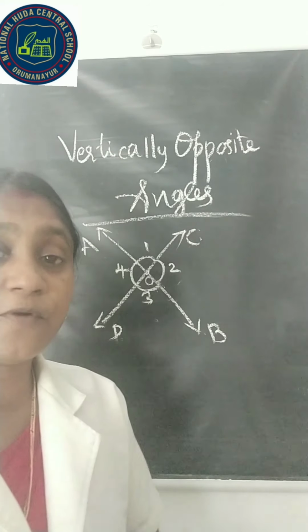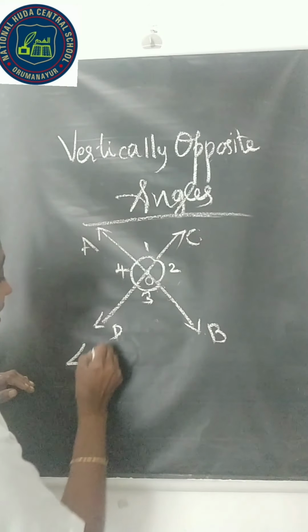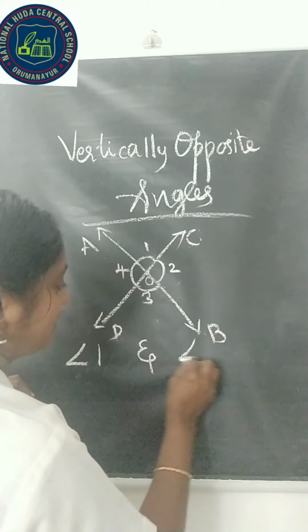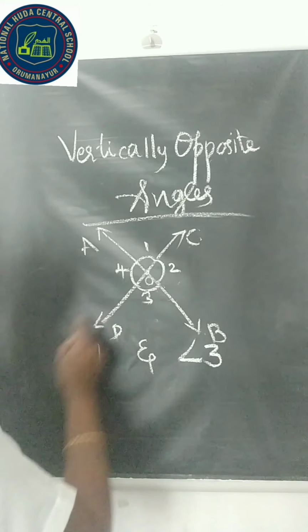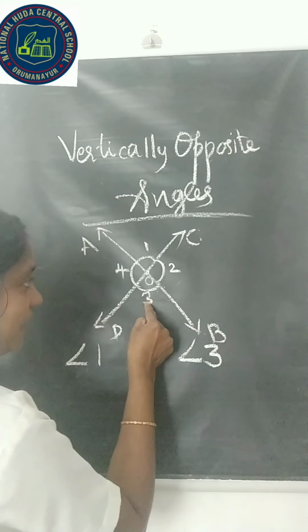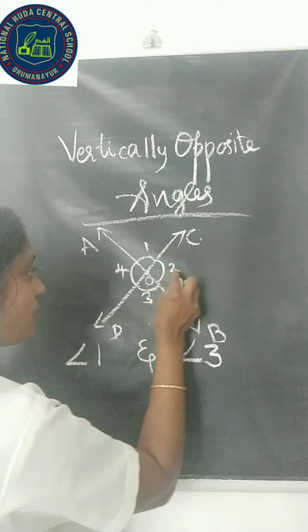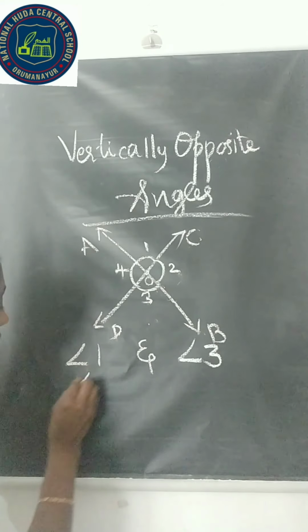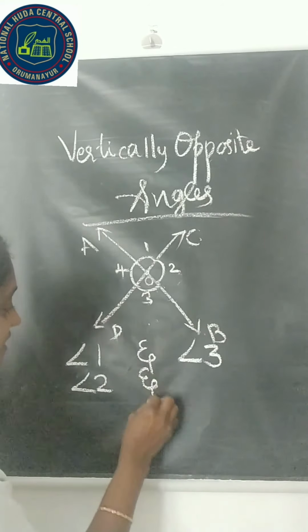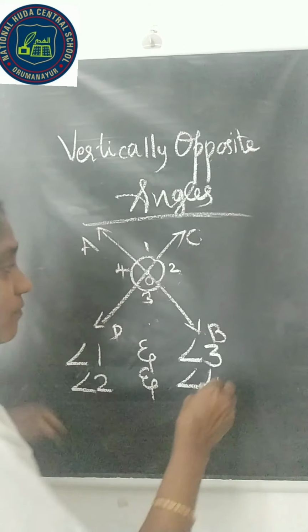The vertically opposite angles are angle 1 and angle 3. Angle 1 and angle 3 are vertically opposite angles. Also angle 2 and angle 4 are vertically opposite angles.